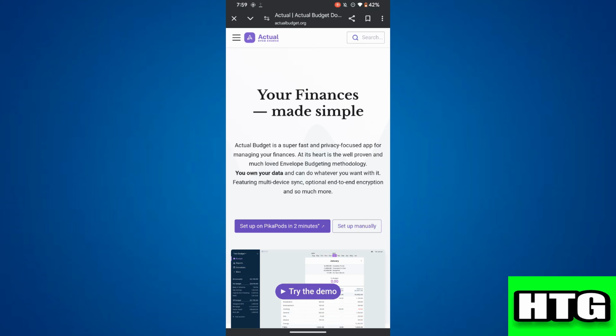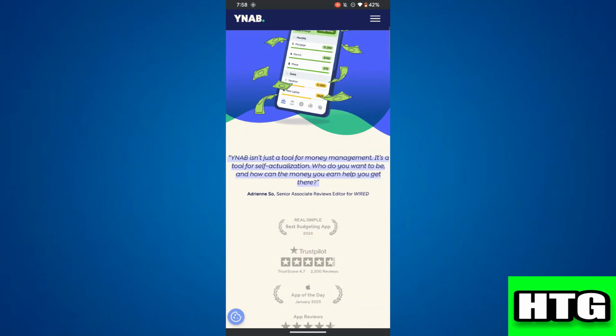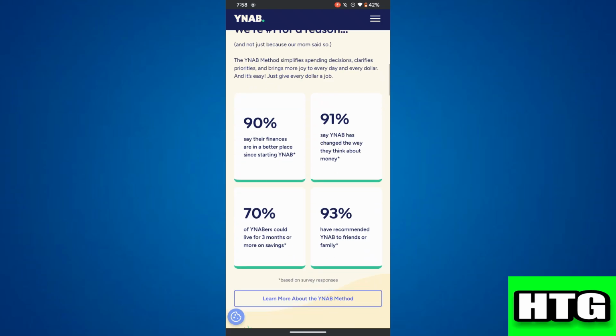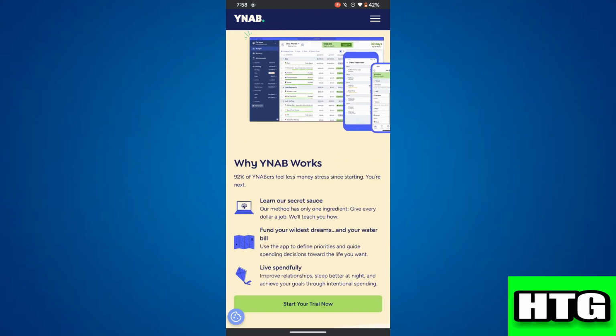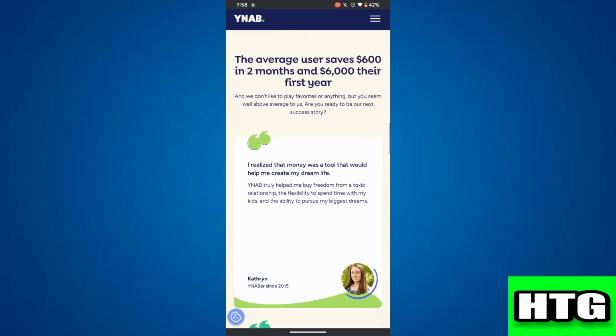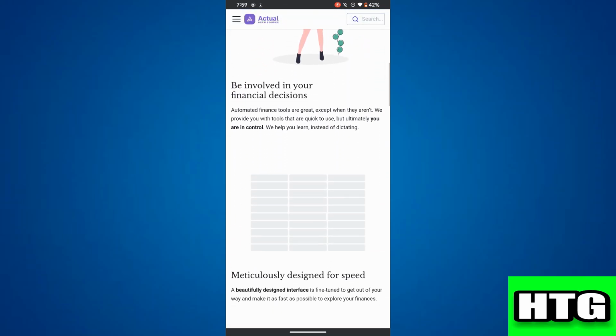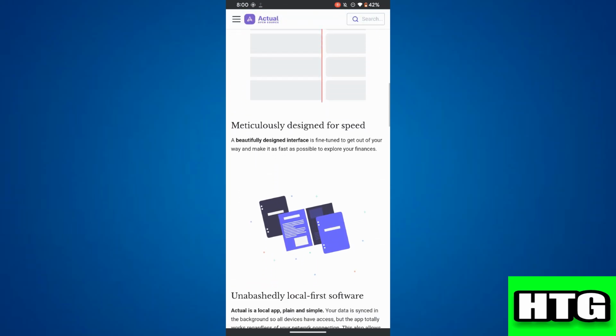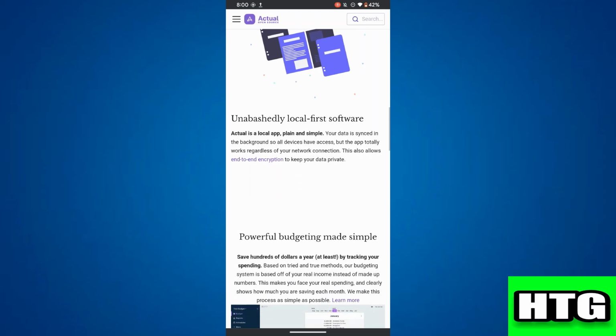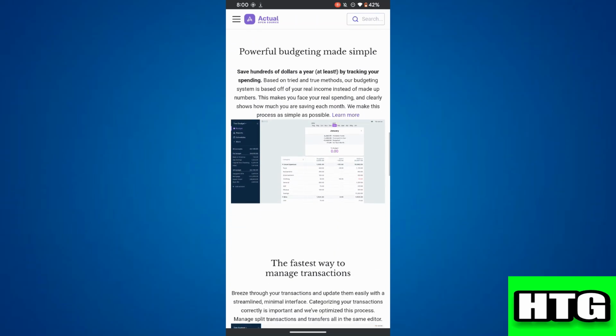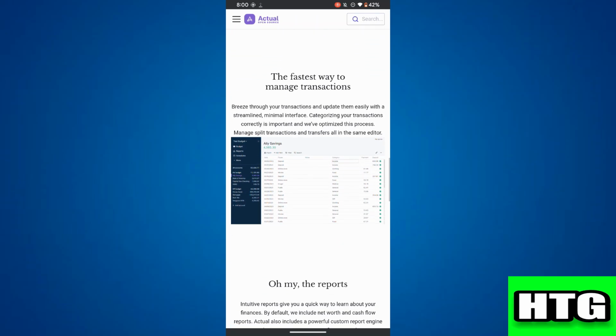Now, let's move on to my recommendation. Over here, go with YNAB if you want a polished, feature-rich budgeting tool and don't mind a subscription fee. After that, choose Actual Budget if you prefer a free or low-cost solution and value complete data privacy and control. So that's how you can decide between YNAB and Actual Budget.